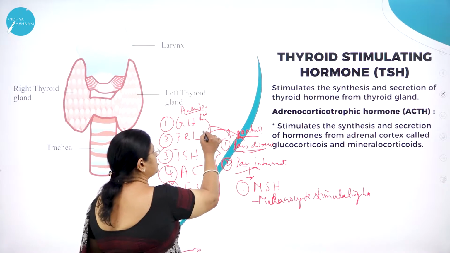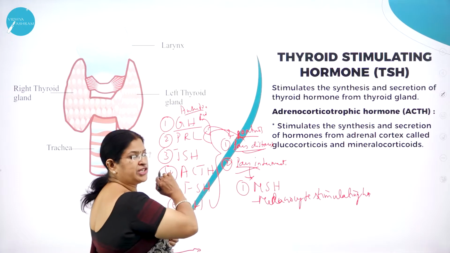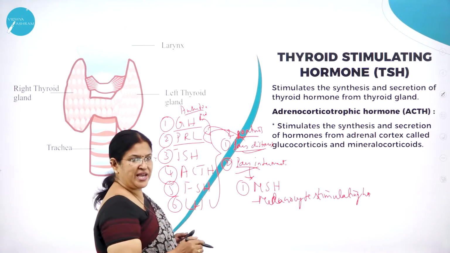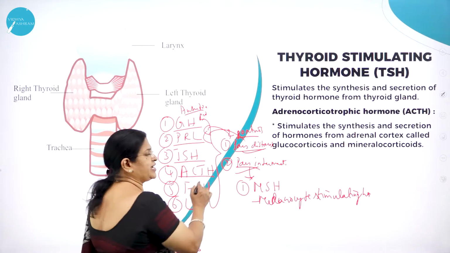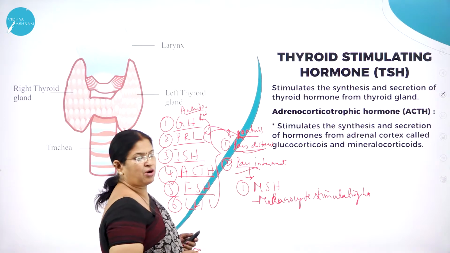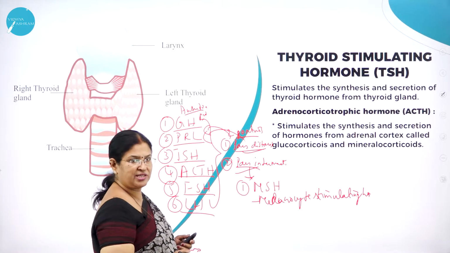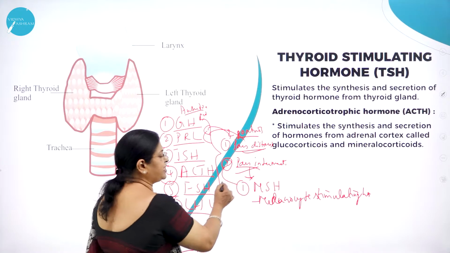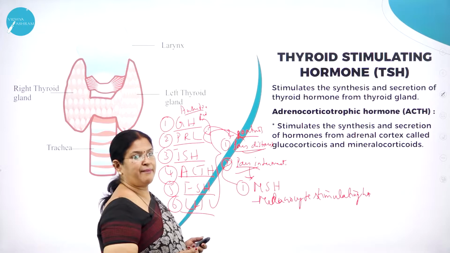Pars distalis produces growth hormone GH, prolactin PRL, TSH, thyroid stimulating hormone, ACTH, adrenocorticotropic hormone, then FSH called follicle stimulating hormone, then LH called luteinizing hormone. But pars intermedia produces only one hormone, called MSH.